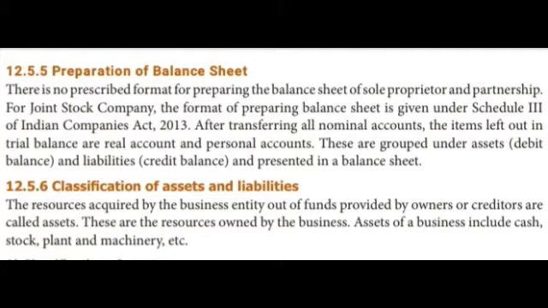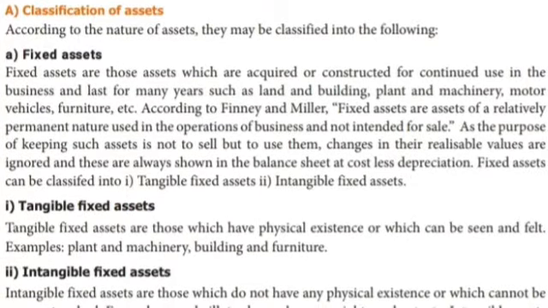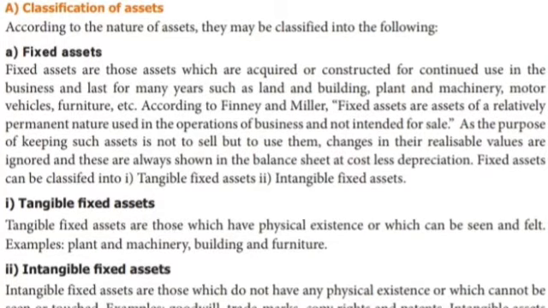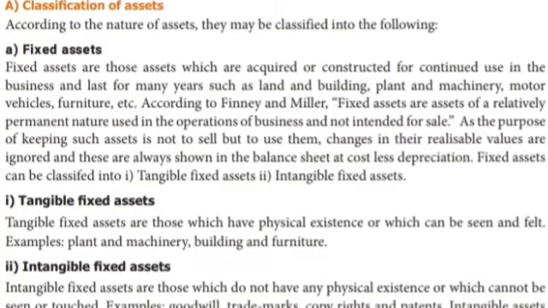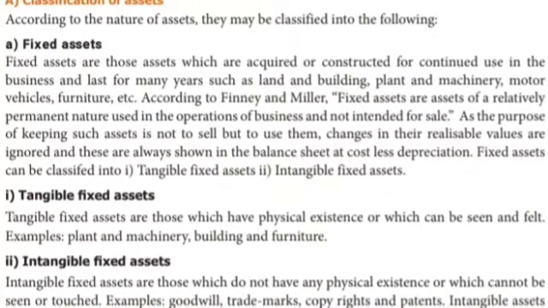Let's see. Fixed assets, what are the items that come under them? Fixed assets are those assets which are acquired or constructed for continued use in the business and last for many years, such as land and buildings, plant and machinery, motor vehicles, furniture, etc. Those are all fixed assets.